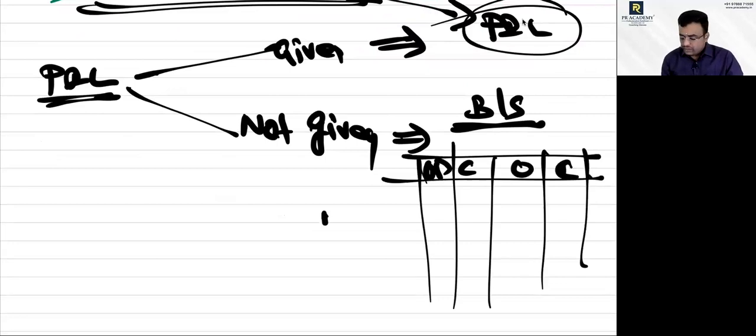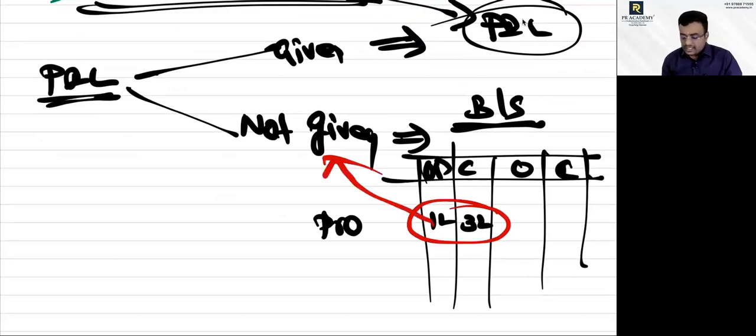You have profit of opening 1 lakh, closing 3 lakhs. How much profit is earned during the year? 2 lakhs. But you have to consider other adjustments.